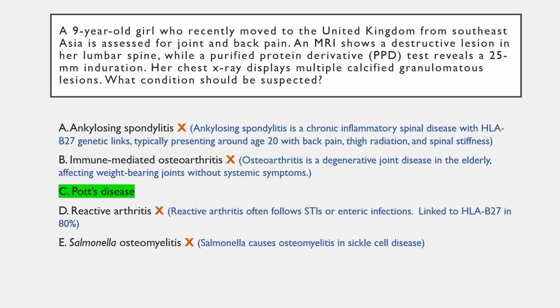Option D is incorrect, as reactive arthritis typically develops following a sexually transmitted infection or a diarrheal disease caused by enteric pathogens such as Campylobacter jejuni, Shigella, Salmonella, or Yersinia enterocolitica. And up to 80% of the patients have HLA-B27.